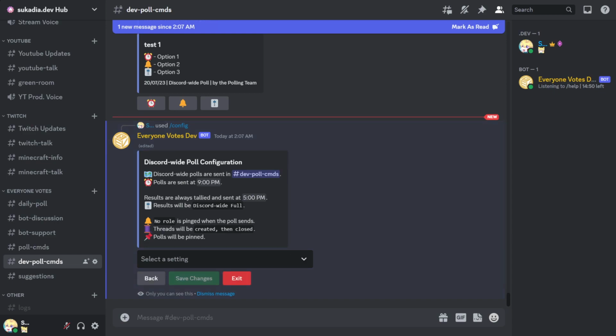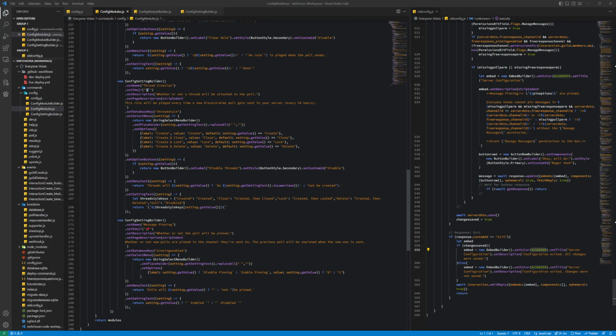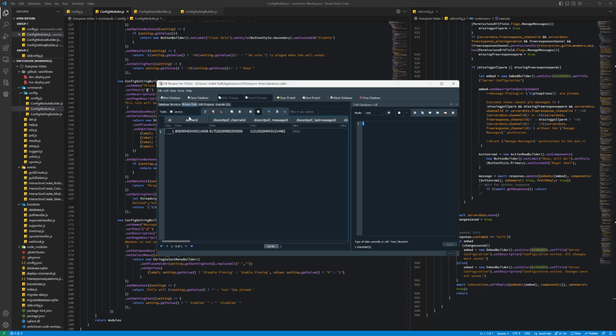And now, if we go to Visual Studio in our database, hold on, let me show it. Database. There it is. Hi, database. And we refresh. Now we'll see Discord poll offset is 4. The Discord poll thread style is close. Pinning is enabled. And that's everything that we changed. So we got everything here.